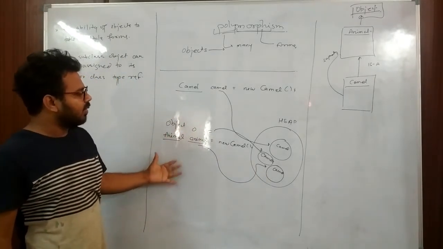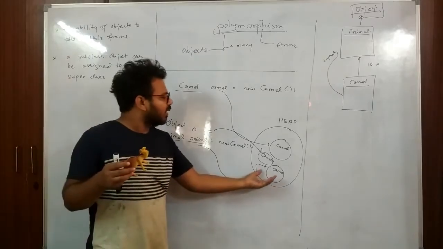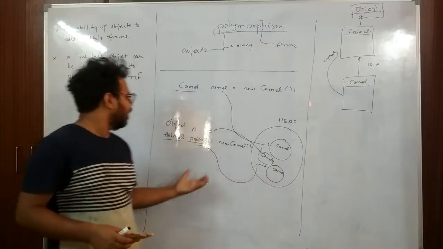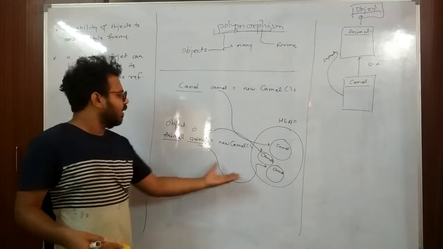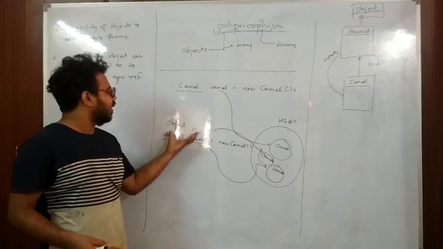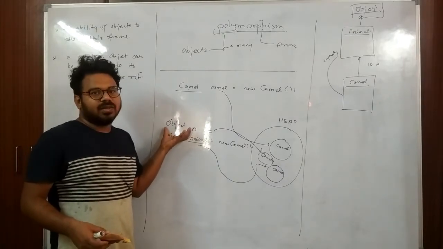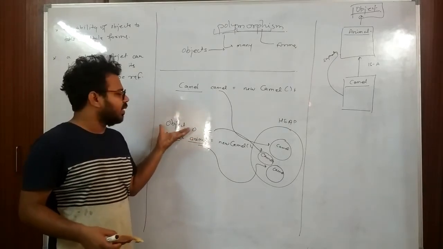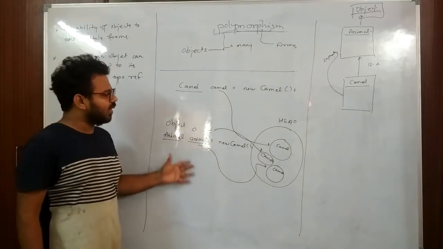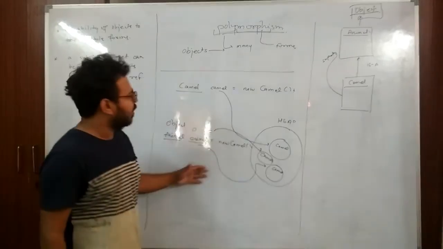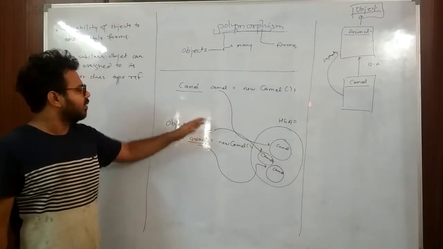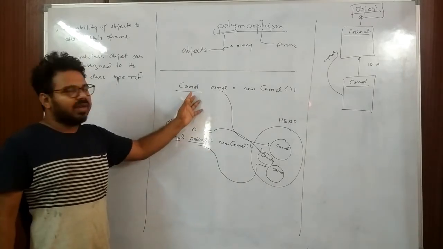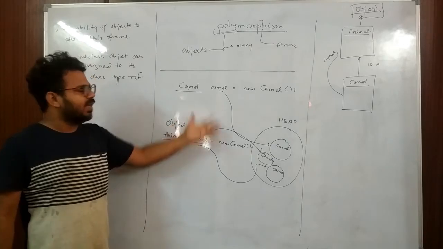This way we can see that a camel can behave like an animal since it is an animal, and a camel can behave like an object, since animal is a subclass of the Object class. So simply we can say that this camel is behaving differently in different situations. When we assign it to animal, it behaves like animal. When we assign this reference to camel type, it behaves like camel.